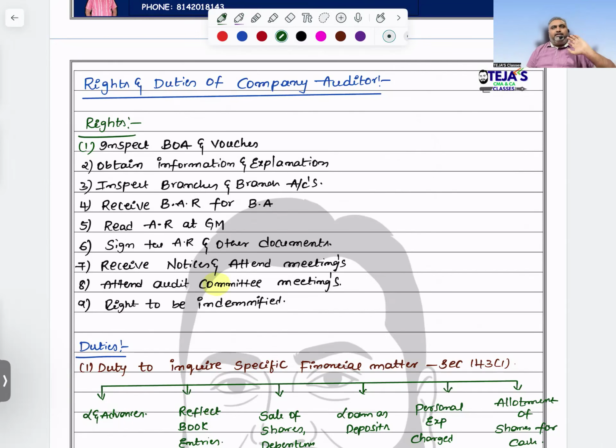Then he will attend the meeting and he will check the consent. But he doesn't speak anything, even the audit report. He can just attend the meeting in the name of proxy because he is eligible to act as an auditor. That's the reason you allow him as a proxy. That's it. But you never see that point in the books.